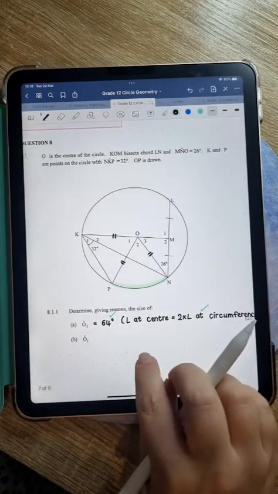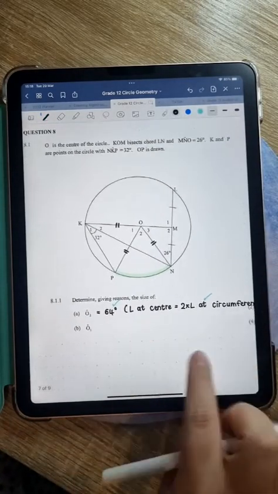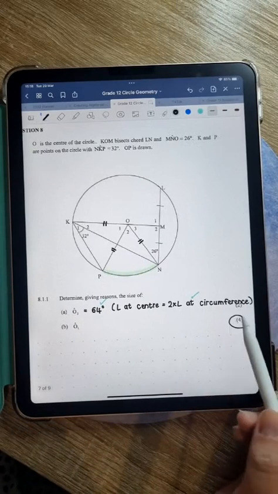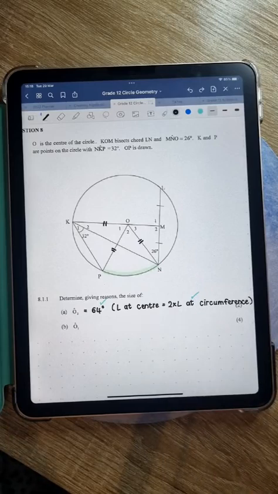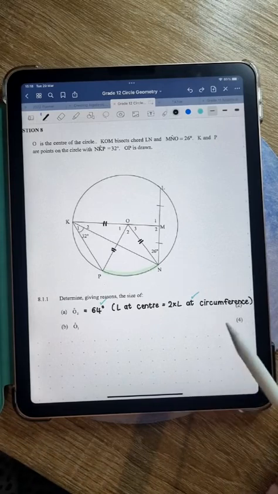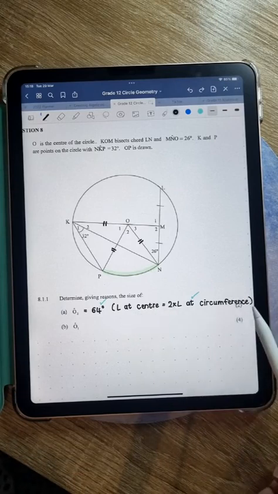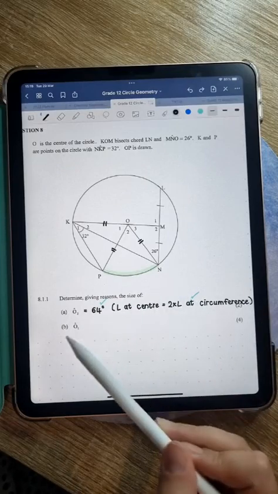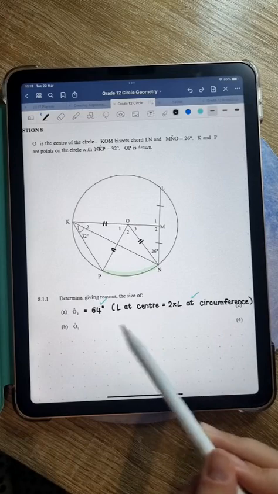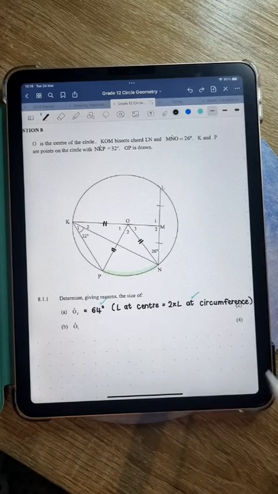For B, they're asking us to find the size of angle O1. Now, guys, if you look at the mark allocation, O1 is a 4-mark question. So that means that it's going to have more steps than the previous one. If you can look at the mark allocation, that's a good guidance as to how much you need to write. The previous question was a 2-mark question. It was 1 answer and 1 reason. So we're probably going to have to use maybe 2 values, 2 reasons, something like that in this one.